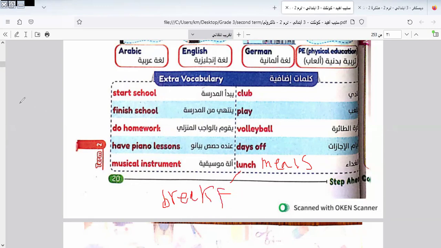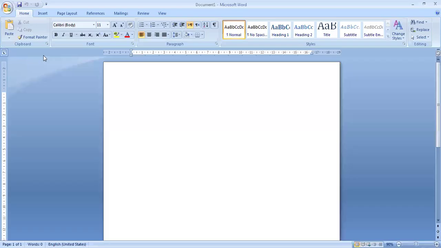I would like to write it on a separate paper to be clear. Here we have 3 meals. What are the meals that we know? We have 3 meals. We have breakfast.